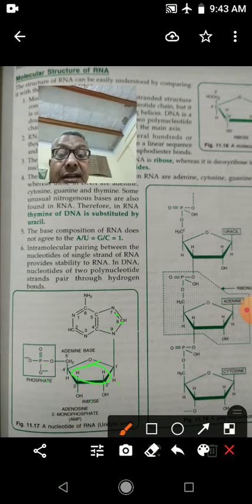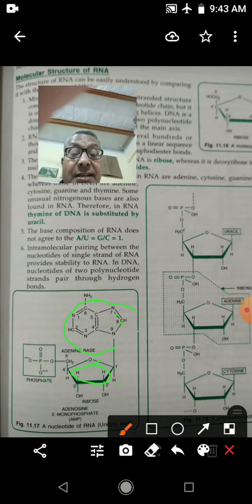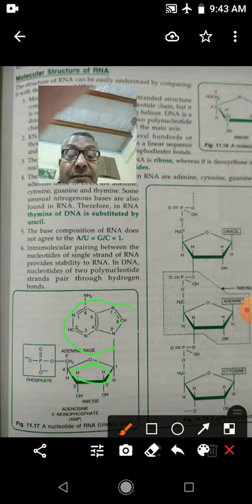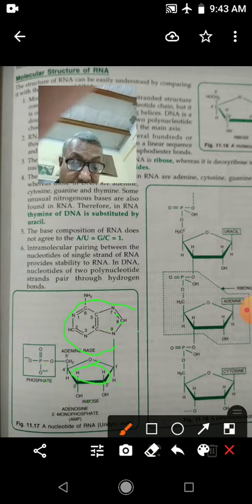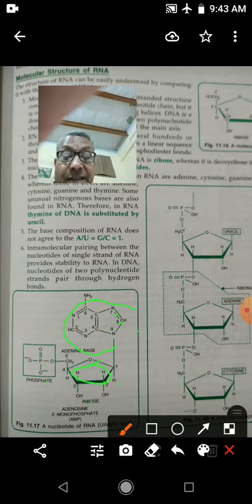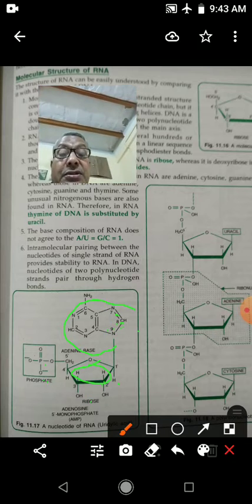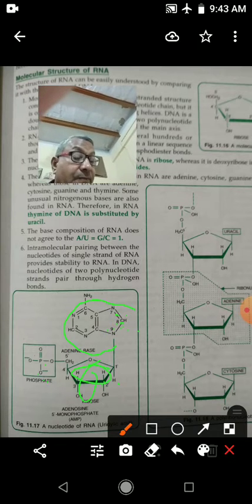Like this, if adenine is replaced by uracil, there will be another nucleotide. If it is replaced by guanine, then a third nucleotide, and cytosine. So only the pentose sugar and phosphate remain the same, only the nitrogenous base will change.